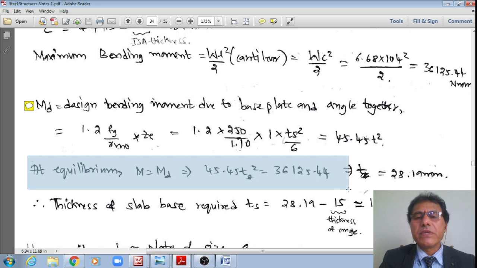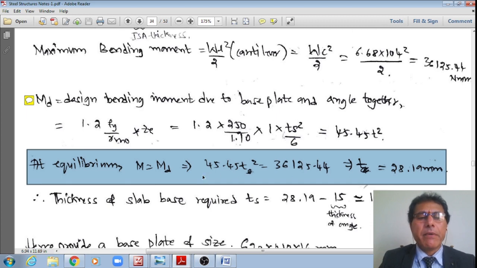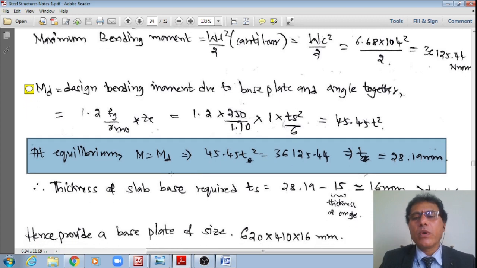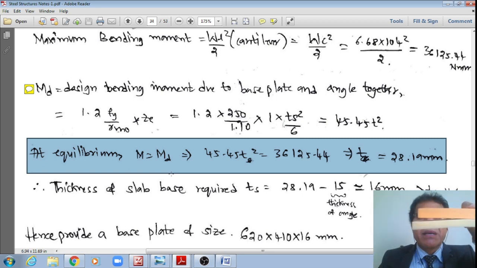Therefore, equating both of these, now I get the only unknown, the thickness of the base plate, obtained as 28.19 mm. However, please see that this is including the thickness of the slab base, right? Hence, now the thickness of the slab base is required.